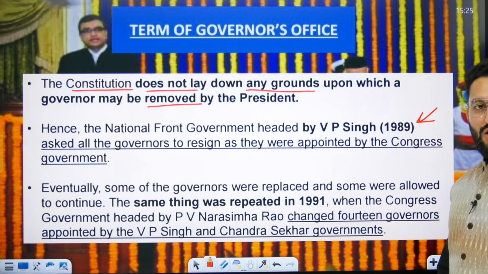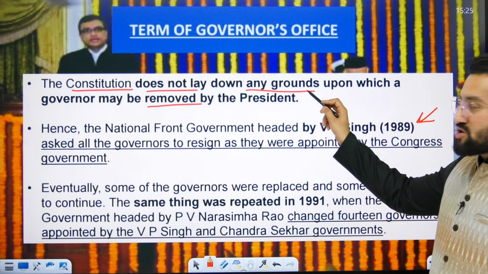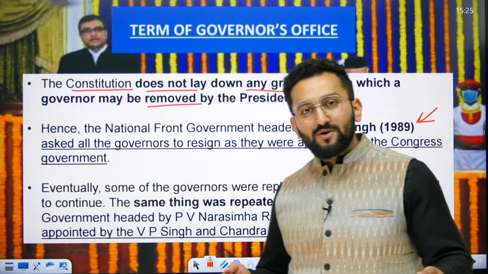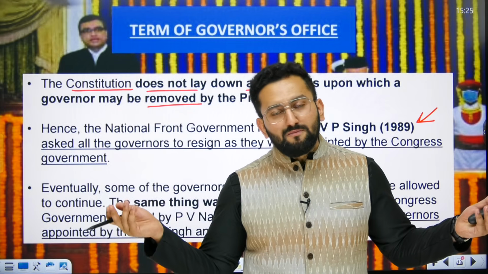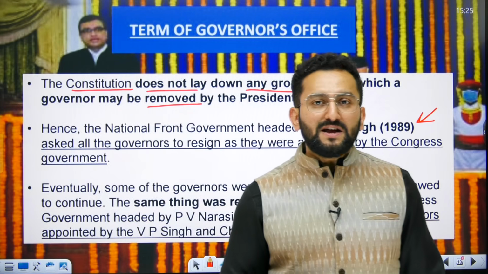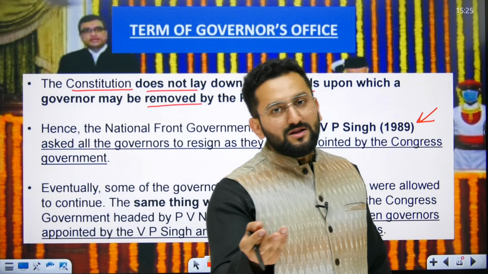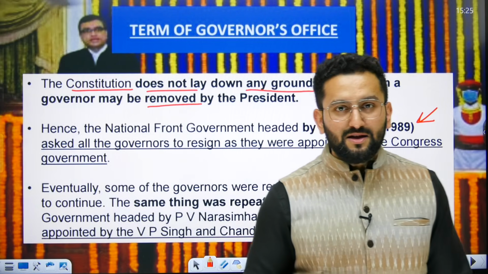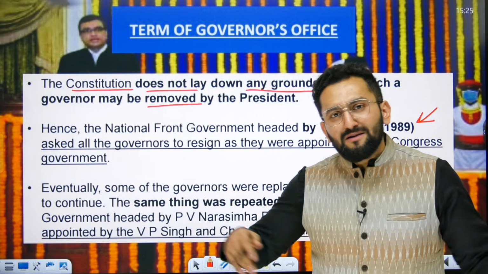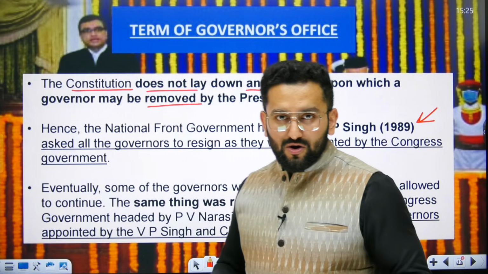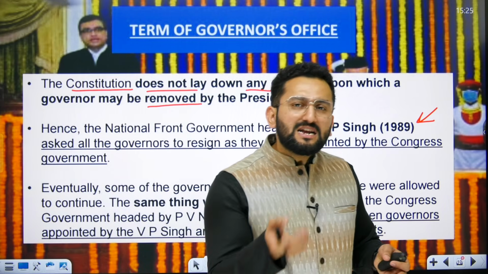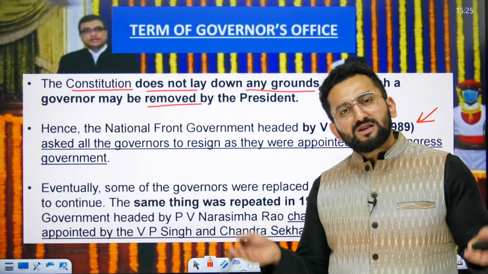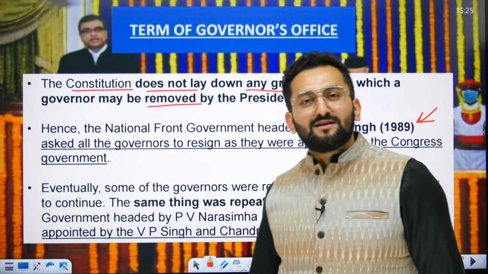Now the terms of office of the governor do not lay down any grounds upon which the governor can be removed. As I told you, if you are a governor of any state, say Maharashtra, and the next day you receive a fax from the president's office that Mr. Rohit, from this date, you are removed from the office of governor, you just pack your bags. So you cannot do any if and but. Why am I being removed? I'll go to the court. Then the court will say, beta, you should read the governor chapter from Lakshmikant, right? Because the governor cannot question this, because the governor's position is there on the pleasure of the President, right?